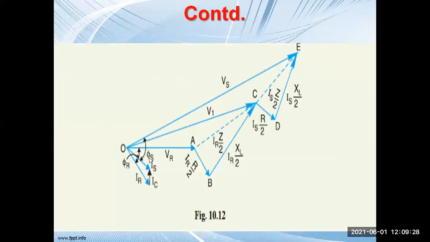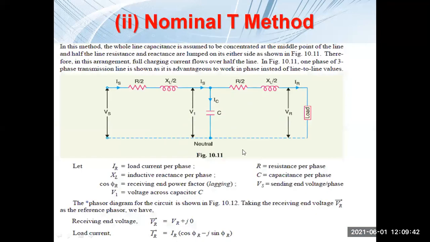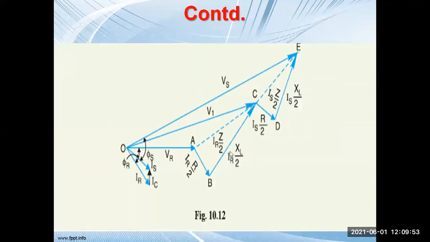First, I will describe the phasor diagram. So this is your VR, and you have IR, and this angle is phi R, the power factor angle of the receiving end. Now we have to get the value of V1 or IC, but prior to that there will be two drops, IR into R by 2 and IR into XL by 2.